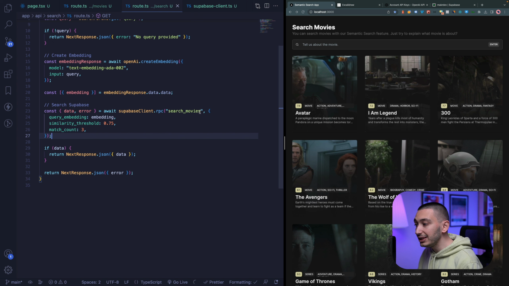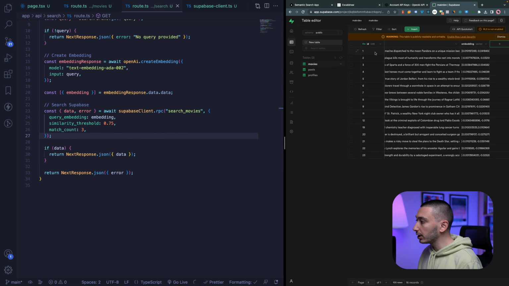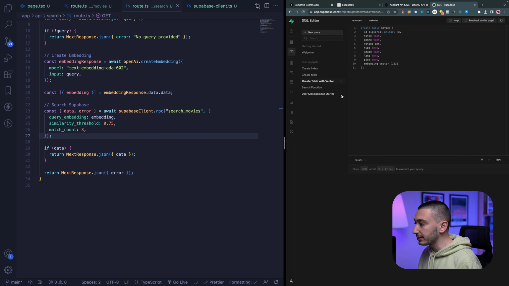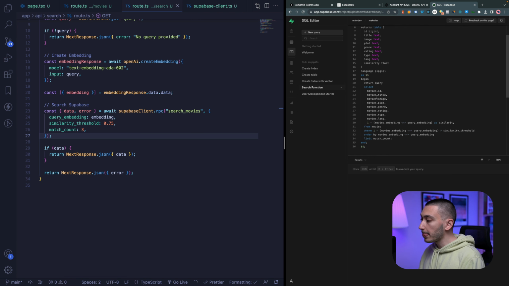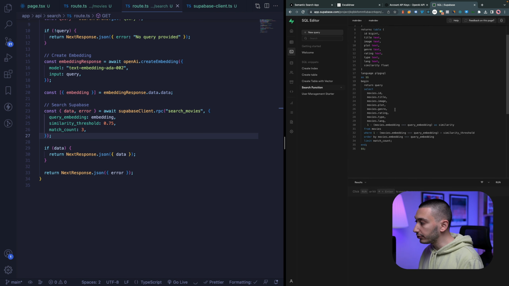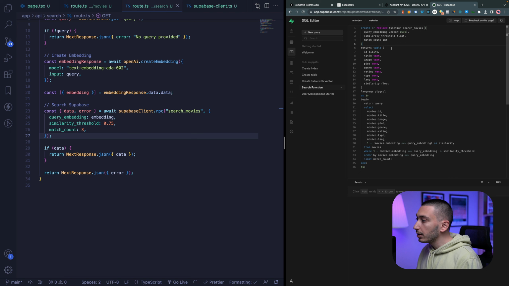But first we need to create this function in Supabase. Let's go to our Supabase dashboard, and in our SQL editor we have a search function. In our function we simply get the query embedding as an argument. We get the threshold for similarity and the match count.